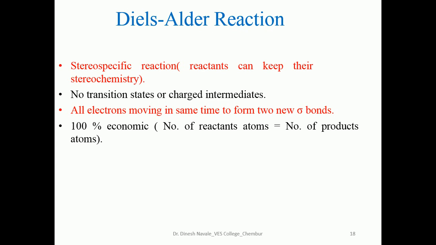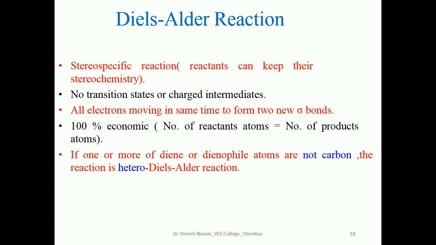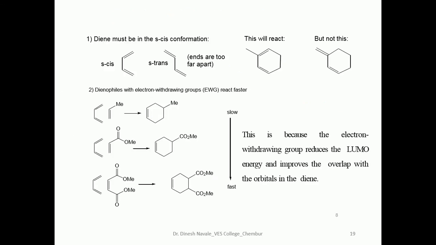Green chemistry application. If one or more of the diene or dienophile atoms are not carbon, the reaction is a hetero Diels-Alder reaction. That means if there is any heteroatom in either the diene or the dienophile, the reaction will be called what? Hetero Diels-Alder reaction. So these are some examples of the Diels-Alder reaction, in which we can easily observe the diene and the dienophile.